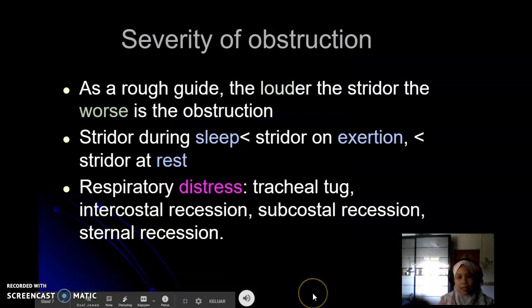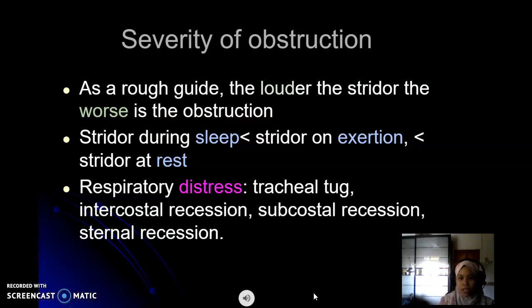As a rough guide, the louder the stridor is, the worse the obstruction is. We can also use some functional classification in which stridor occurring during sleep is milder compared to stridor occurring on exertion, and this is milder compared to stridor occurring at rest. So stridor occurring at rest is by far severe stridor.